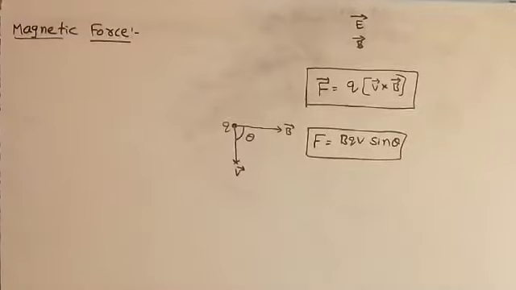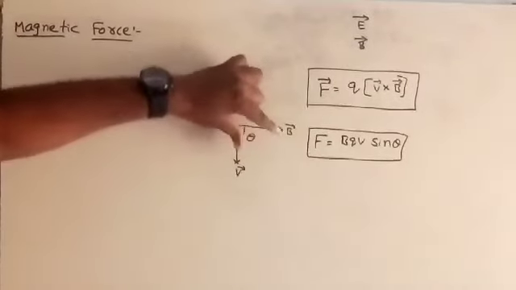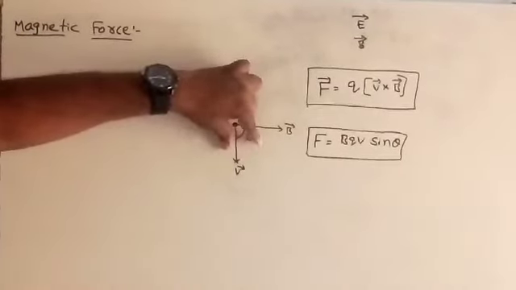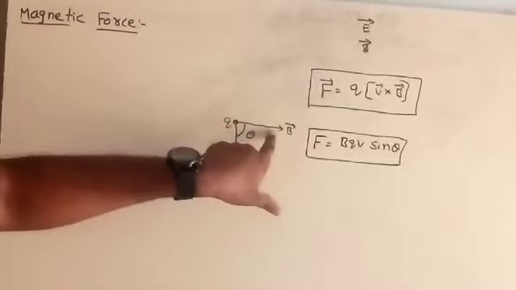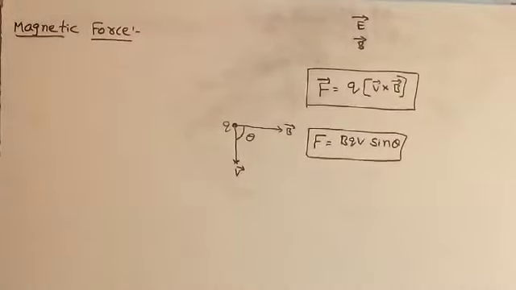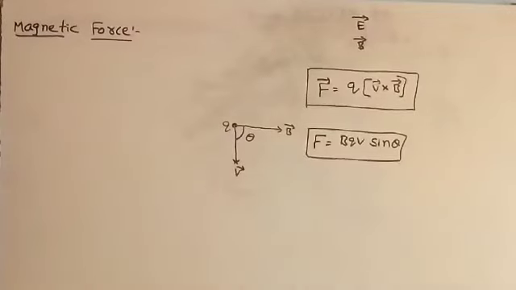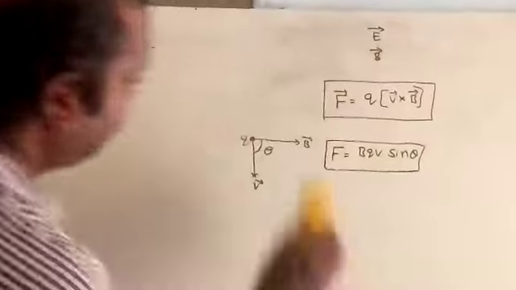Now we have doubts. Suppose the charged particle velocity V bar and the magnetic field B bar are acting in the same direction, if both are parallel, what will happen? If V bar and B bar are perpendicular, will the force be maximum or minimum? Suppose the particle is not moving, is a force acting on the charged particle or not? Now we'll discuss the cases one by one.